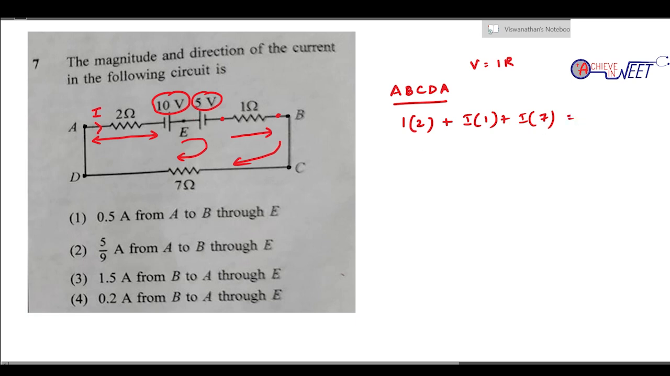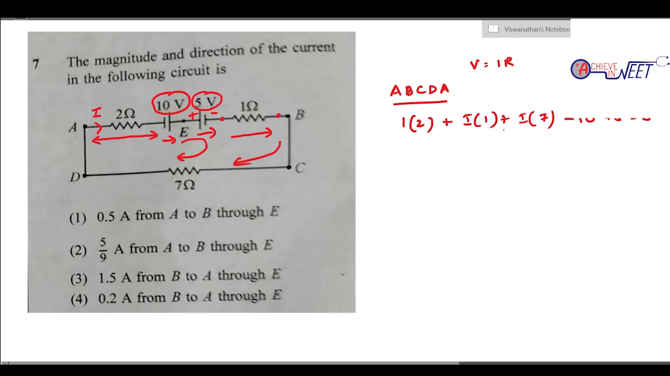There are two ways to solve this. The net potential drop is 0. So net potential drop is 0, here the potential is increasing. Correct? Here the potential is increasing, so minus 10. Here the potential is decreasing because it's going from positive to negative, so plus 5 equal to 0. This is how you'll be putting it.